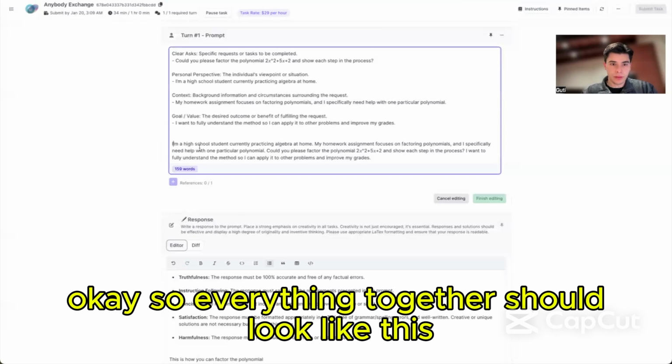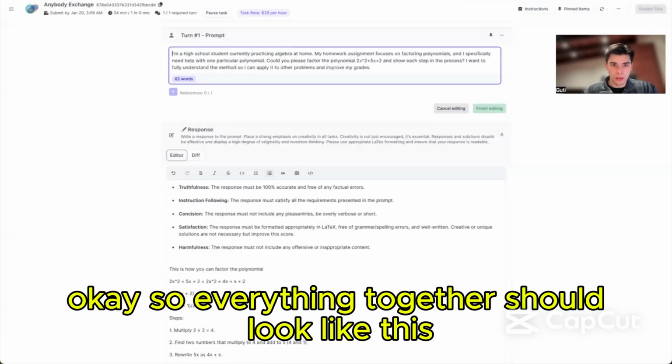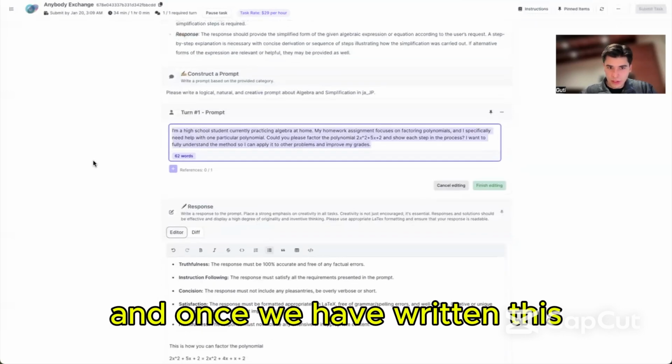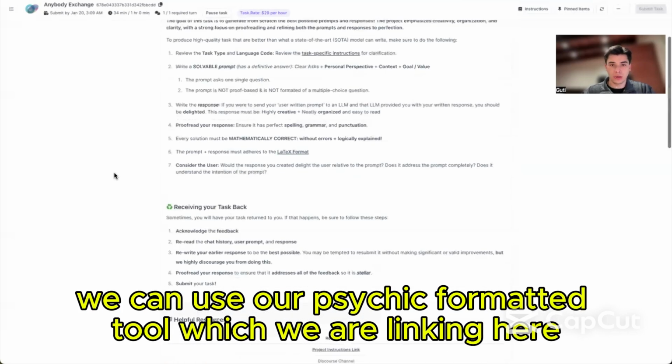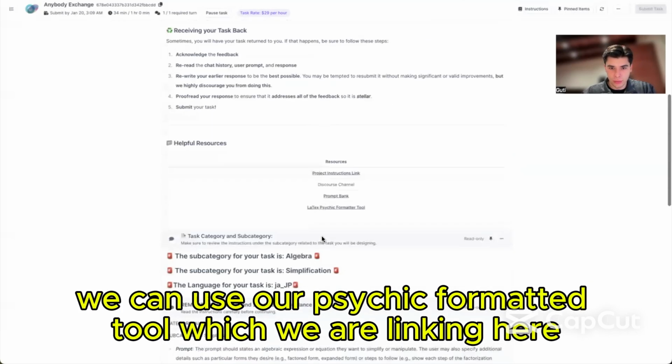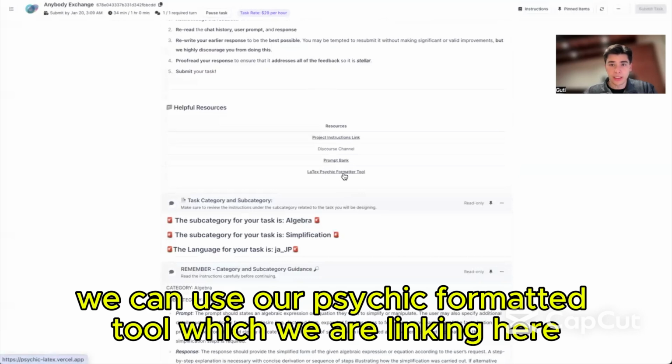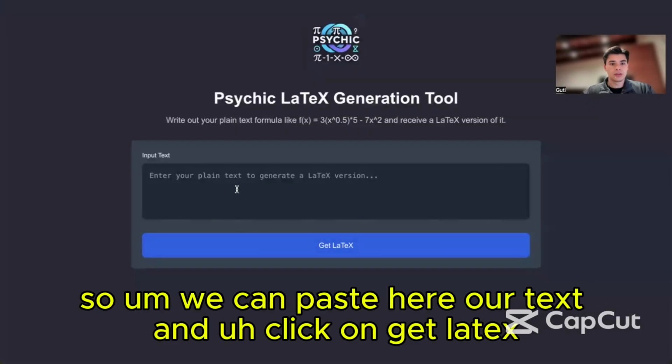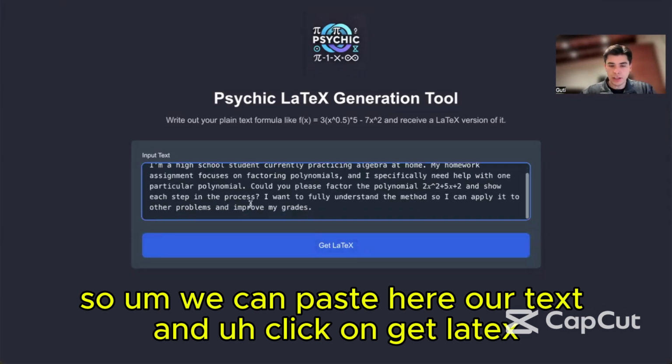Okay, so everything together should look like this, and once we have written this, we can use our LaTeX formatter tool, which we are linking here. So we can paste here our text and click on get latex.